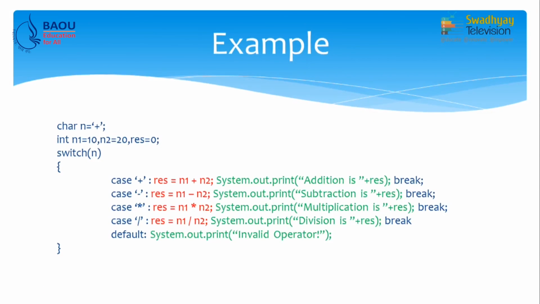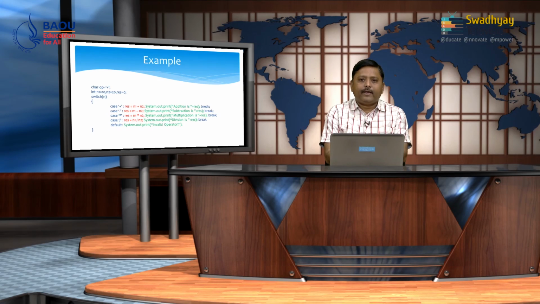Suppose we want to write a program for a simple arithmetic calculator and we want to provide the user with the options addition, subtraction, multiplication and division. In that case we can take the operator from the user and based on the operator we can perform the arithmetic operation.